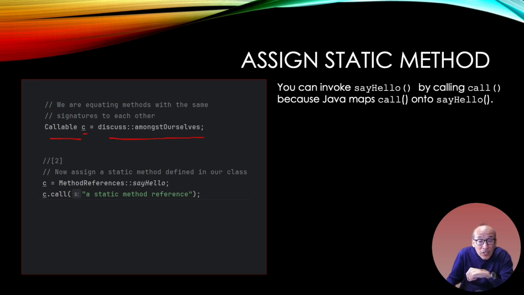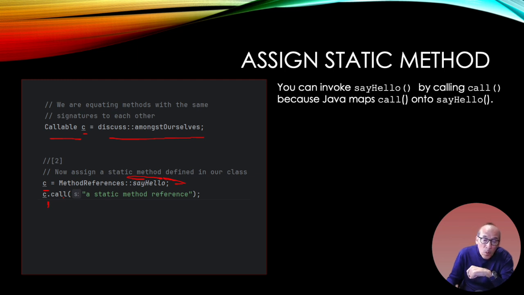Because I can change the variable implementation at runtime. I can say, now, C has this whole other method. This, by the way, this sayHello takes in just a string. Same interface. Now, if I call that, I'm going to call this method that I have defined that takes in a single string. So now I'm changing out this implementation. This method had an implementation. Now I want to give you a different implementation, but with the same interface.